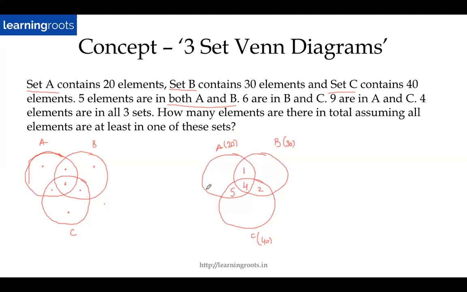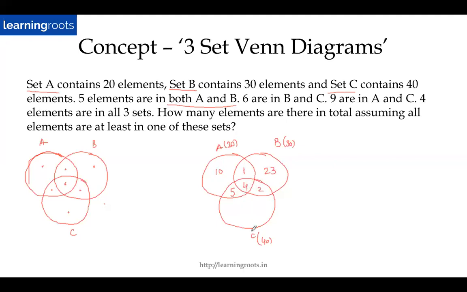Right? Now it's very simple. I know that A is 20. So A will be this plus this plus this plus this. A includes the entire thing, right? So then if this plus this plus this plus this is 20, how much will this missing value be? Just tell me what will be the value. Perfect. 10, right? So 5 plus 4 plus 1 is 10. Out of 20, 10 is here. So the remaining 10 has to be here. Similarly, out of 30, 7 is here. 1 plus 4 is 5. 5 plus 2 is 7. Out of 30, 7 is here. So the remaining 23 will come here.